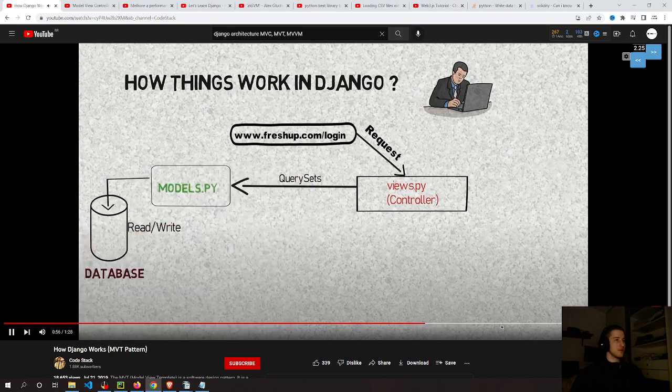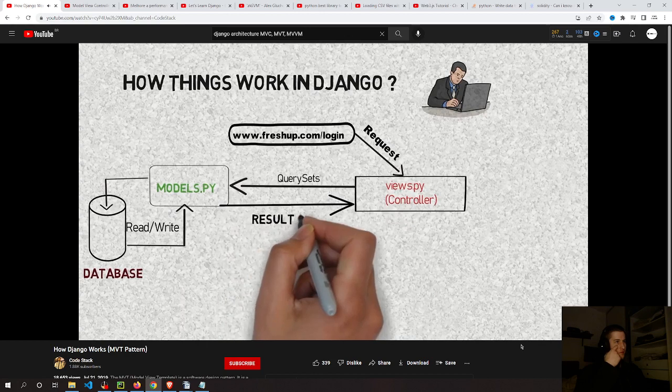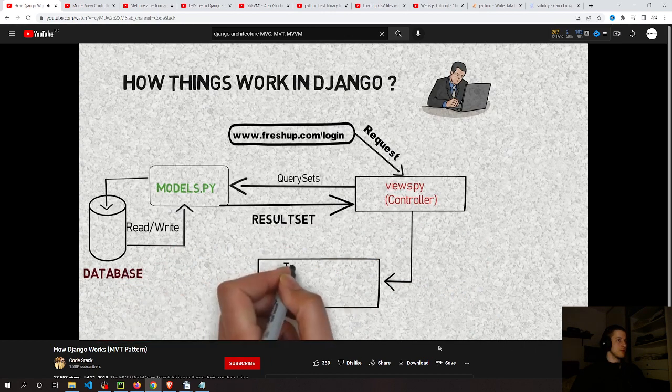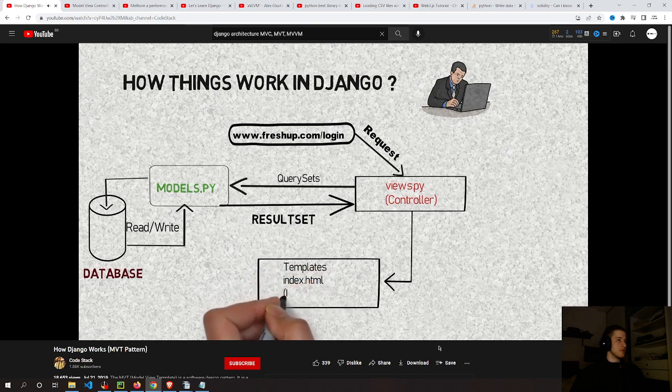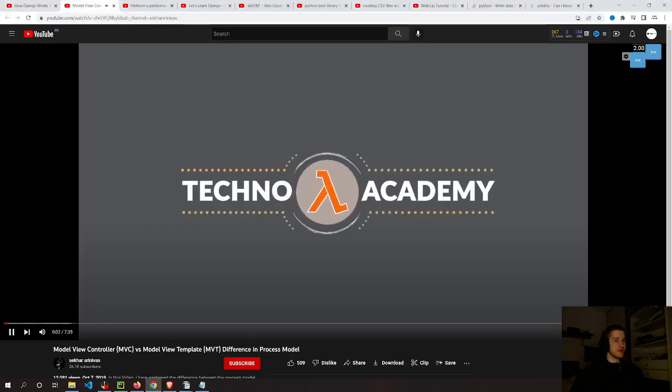So when they read and write successfully, they will get our required data from the database and will send some result set to the views. And when the views receive the result sets, they finally will generate a response to the templates. And in Django, we call them HTML, CSS, and JavaScript pages. So this is how things work in Django. And so it's both MVT and MVC, model view controller and model view template.